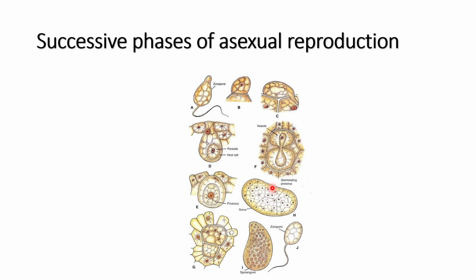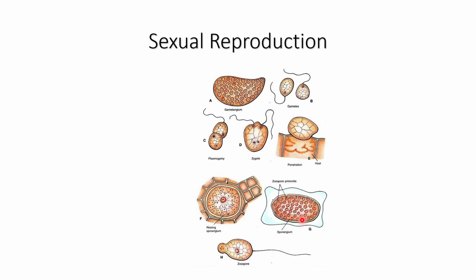Now if suitable environmental conditions are available, like sufficient moisture and cold climatic conditions, then the wall of the sorus will burst, and all the sporangia will come out and release the zoospores, and those zoospores will again infect the crop plant. I think you must be clear now about the process of asexual reproduction.